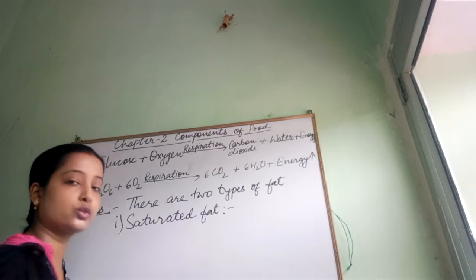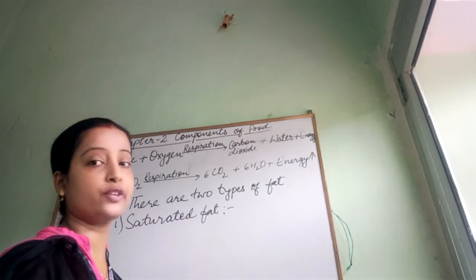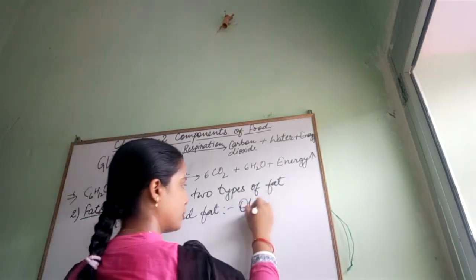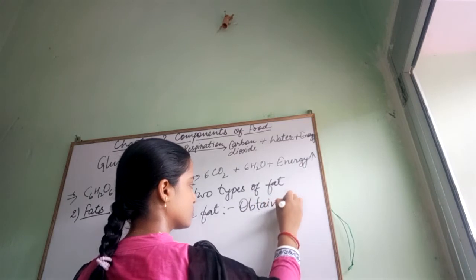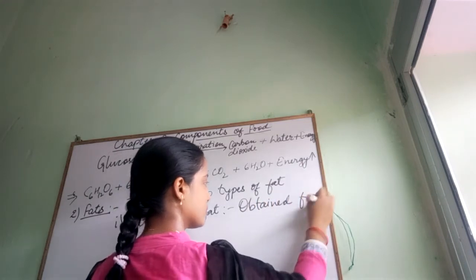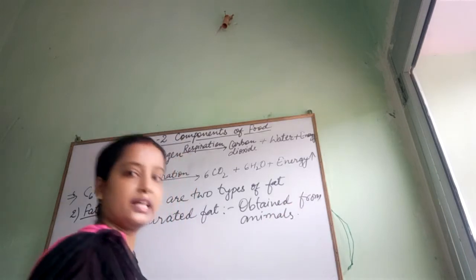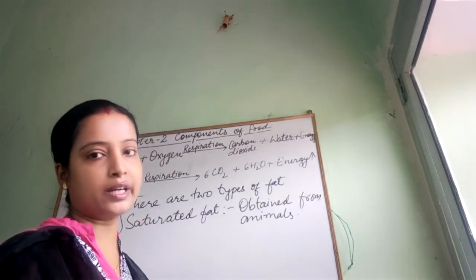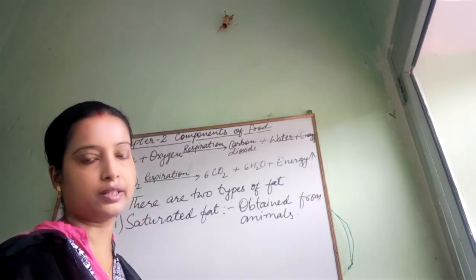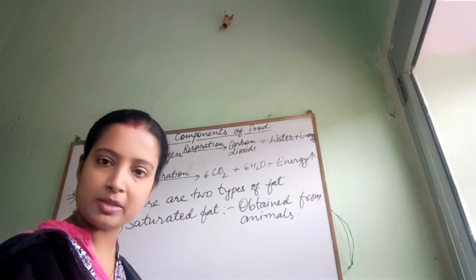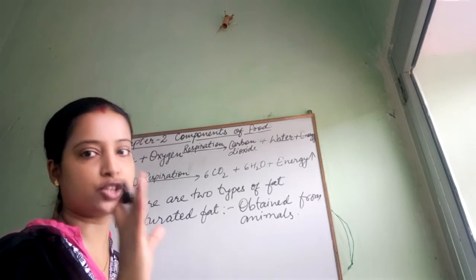Saturated fat are those fat which are generally obtained from animals, like in the form of ghee, butter, cheese, paneer, milk. These all are obtained from animals, and these all contain saturated fat.